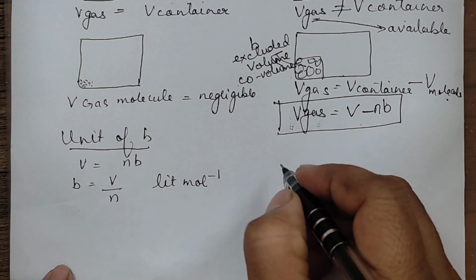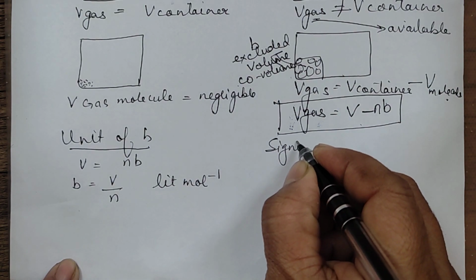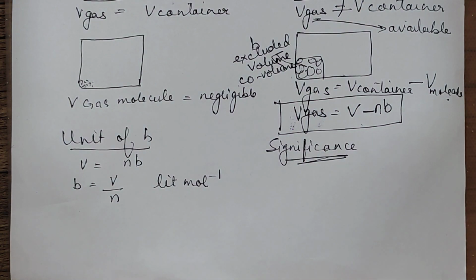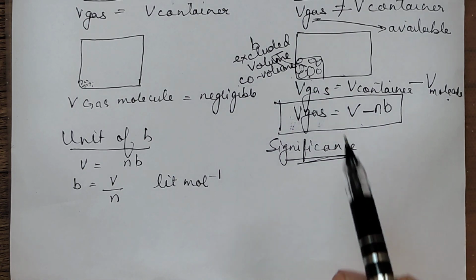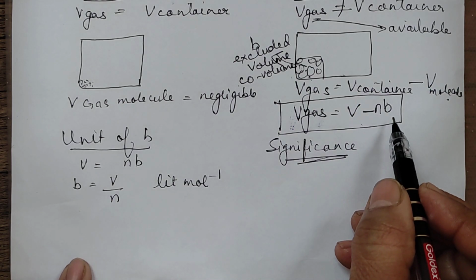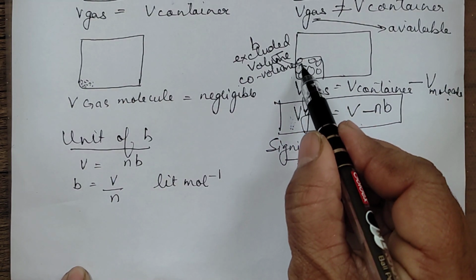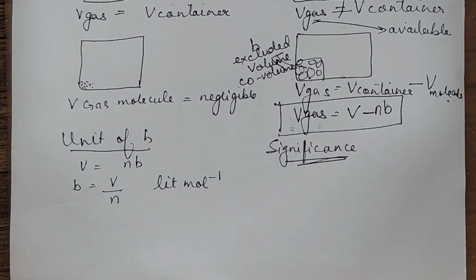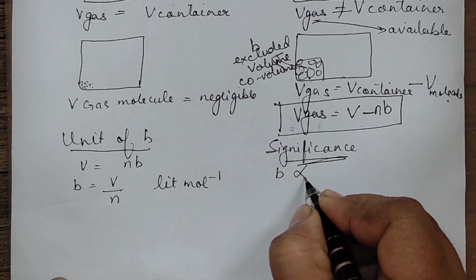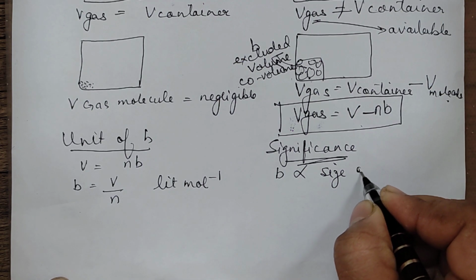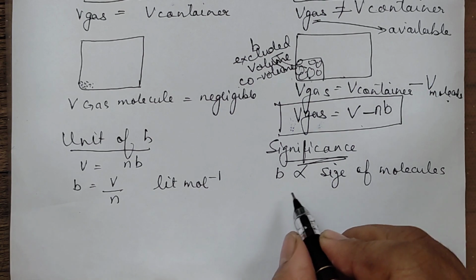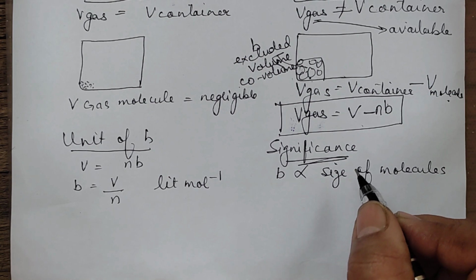Okay. Now, significance. What is the significance of b? We can say that if the gas molecule is larger in size, the b value will be more, the excluded volume will be more. If the gas molecule is smaller in size, the b value will be less. So in a way, we can say that the b value is directly proportional to the size of the molecule. A larger value of b indicates the gas molecules are larger in size.